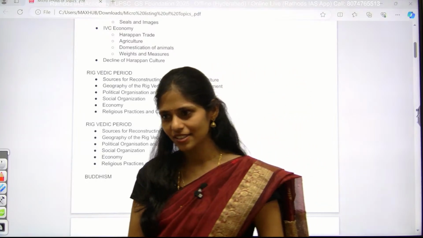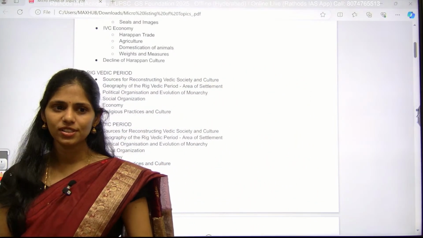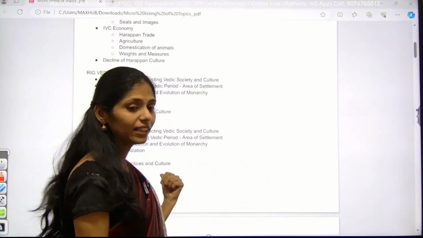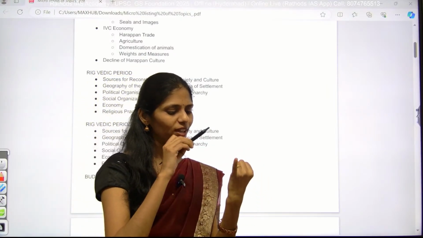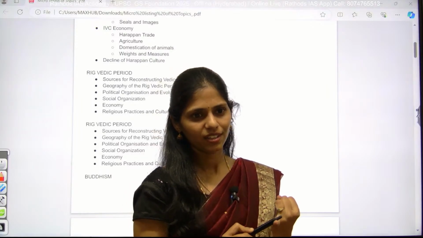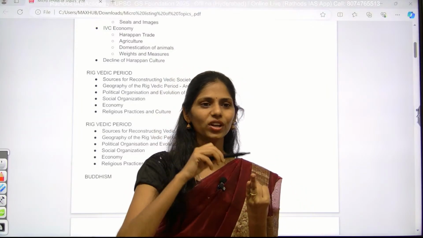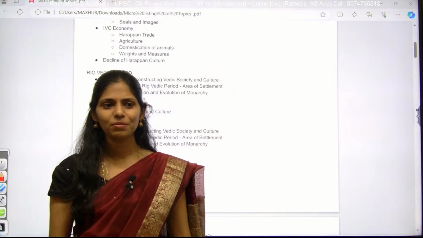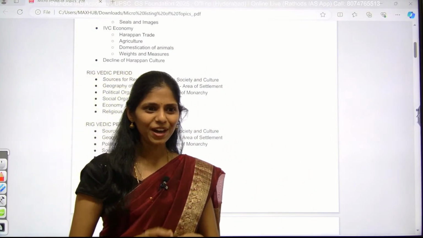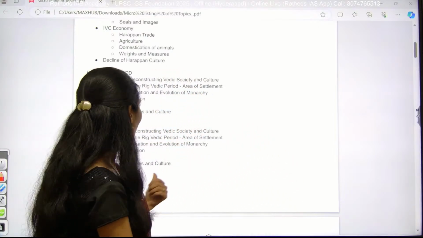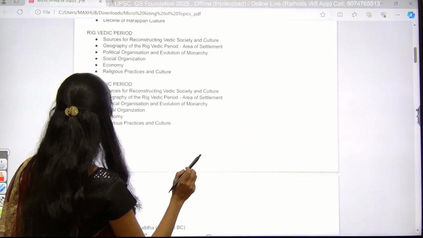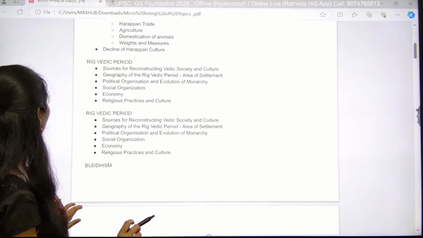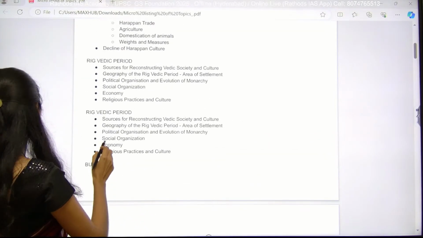Yes, this is the curse, because whatever social evils you read in modern history took birth in this later Vedic period. For example, you can say the caste system, right? And you can say the lowering of the status of women. Now we are talking about women empowerment, but the decrease in the status of women started in this later Vedic period.